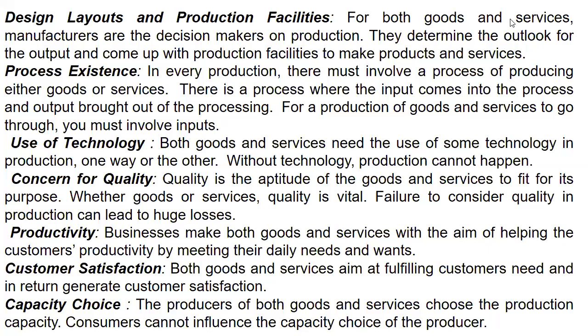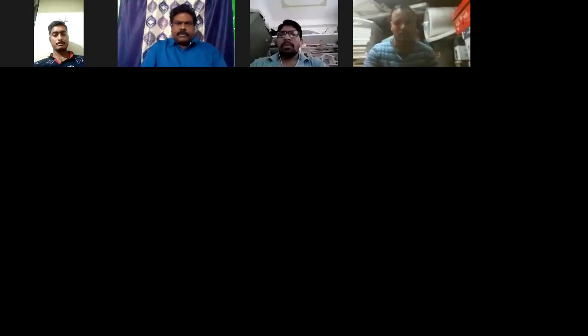So this is what we had in part 1 and part 2. Normally in the first unit we have the similarities and differences of products and services. Next, we have the basic manufacturing processes.